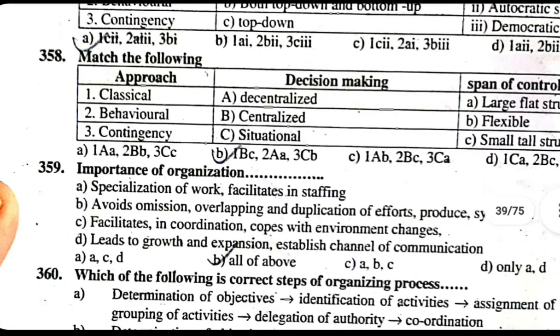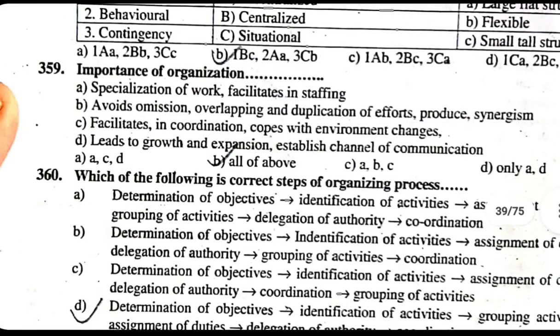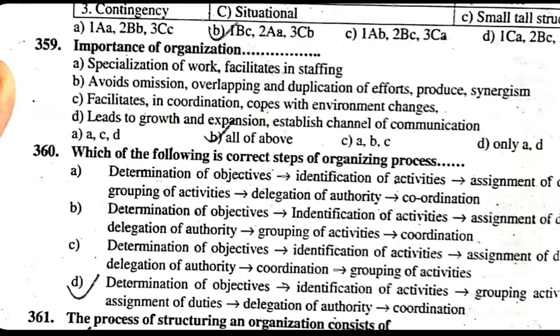360. Which of the following is the correct steps of the organizing process? A. Determination of objectives, identification of objectives, activities, assignment of duties, grouping of activities, delegation of authority, last one coordination. B. Determination of objective, identification of activities, assignment of duties, delegation of authority, grouping of activities, coordination.